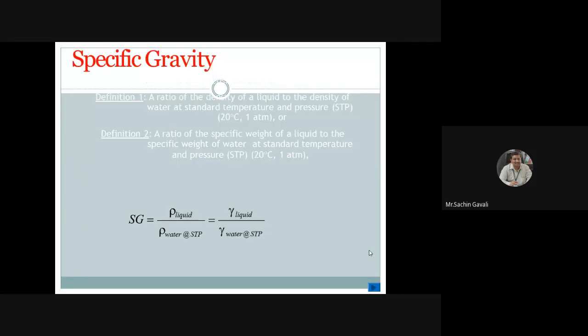Then specific gravity, definition 1: a ratio of density of a liquid to the density of water as a standard. Definition 2: ratio of specific weight of a liquid to the specific weight of water. Here, instead of density, if you consider specific weight, with symbol small w, then it is specific weight of liquid divided by specific weight of water.